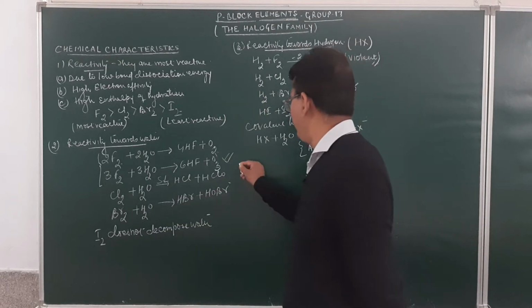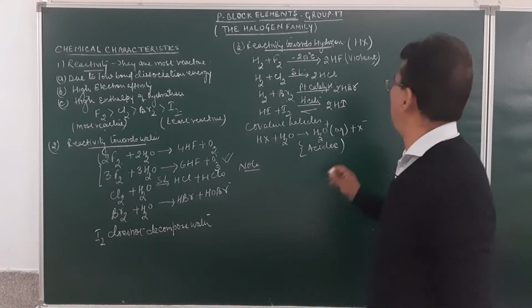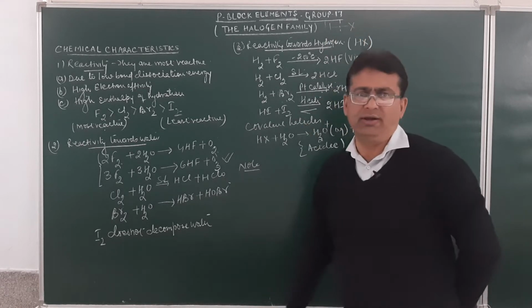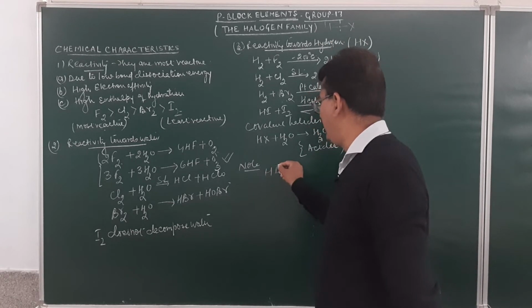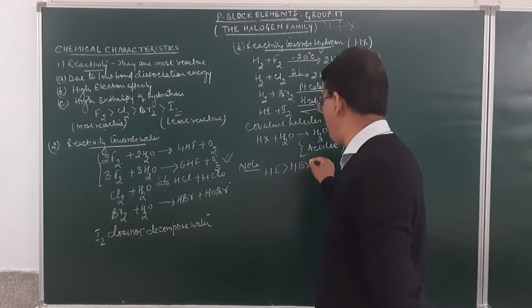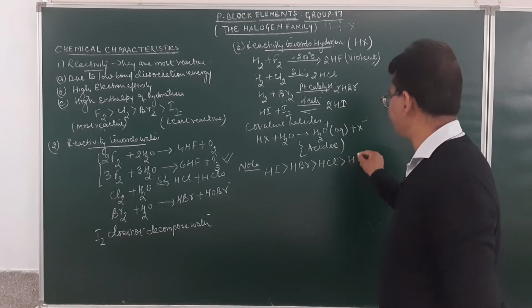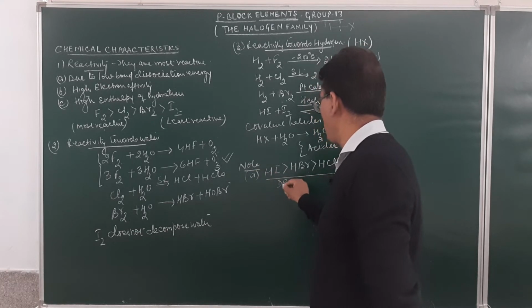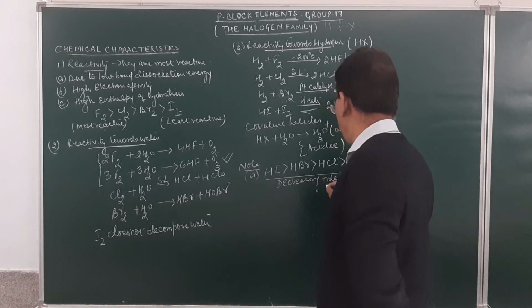Now just see very clearly. If we look at the acidic strength of HX, more is the ease with which this bond is broken, more will be the acidic strength. So remember, hydrogen iodide is more acidic as compared to HBr, as compared to HCl, and as compared to HF. So this is their decreasing order of acidic strength.